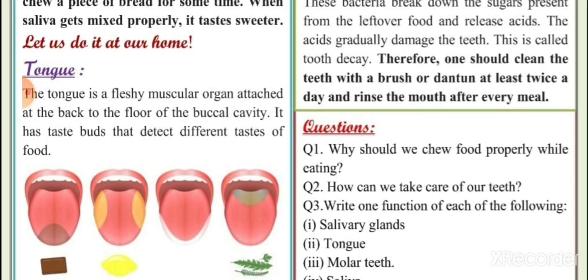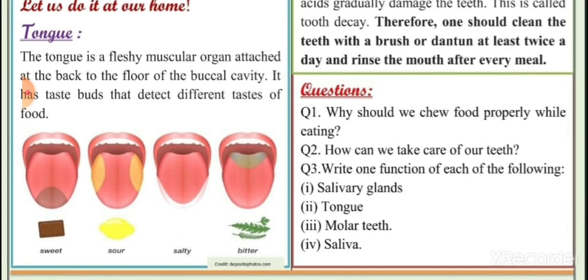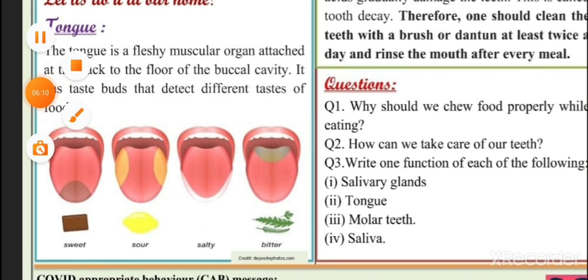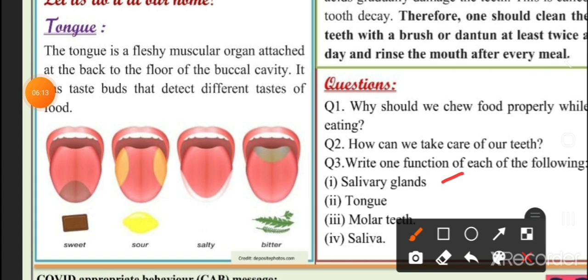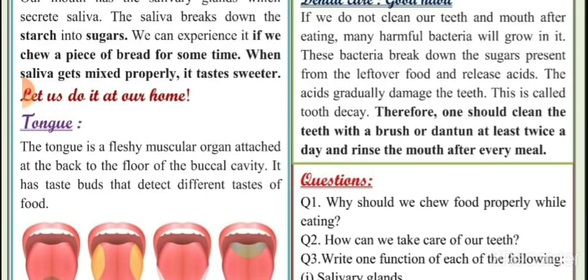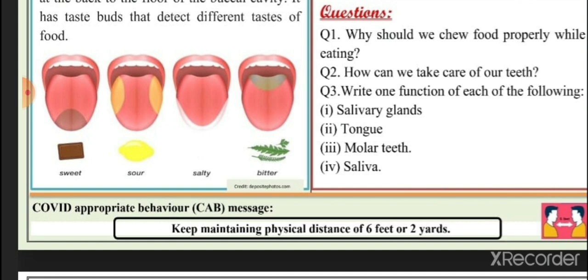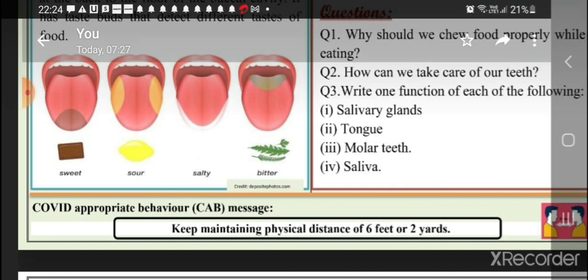And the third question is, write one function of each of the following. Salivary glands: they release saliva, which helps in converting the starch into sugar. Tongue helps in mixing the saliva with the food and also helps in taking the food. Molar teeth help in chewing and grinding.